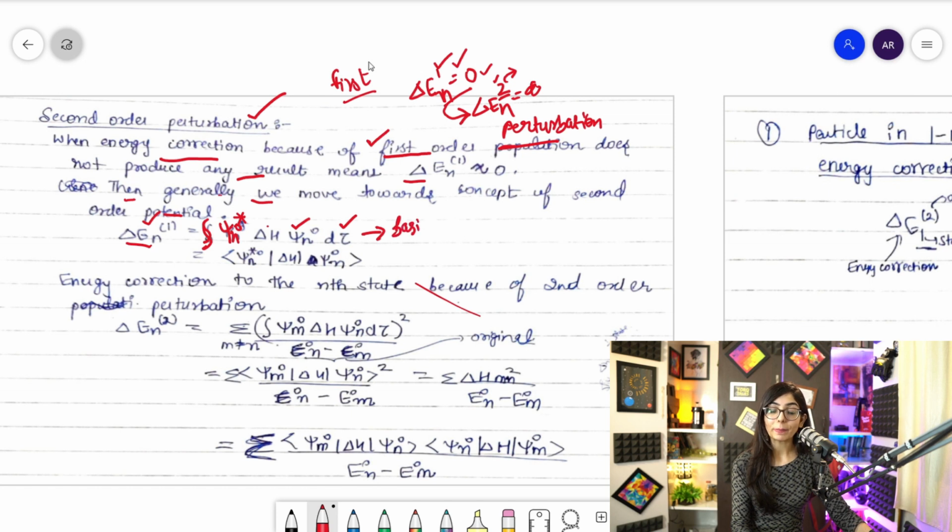For people who are new here, just go and see the lectures where I have discussed first order perturbation. This will be more clear to you, right? But, guys, we can also denote this thing the way I have written over here. I have replaced the integration, everything is the same: psi n naught, delta H, psi n naught are the same, and d tau I have replaced with this thing, right? This must be looking like brackets. So you can replace it by this also.